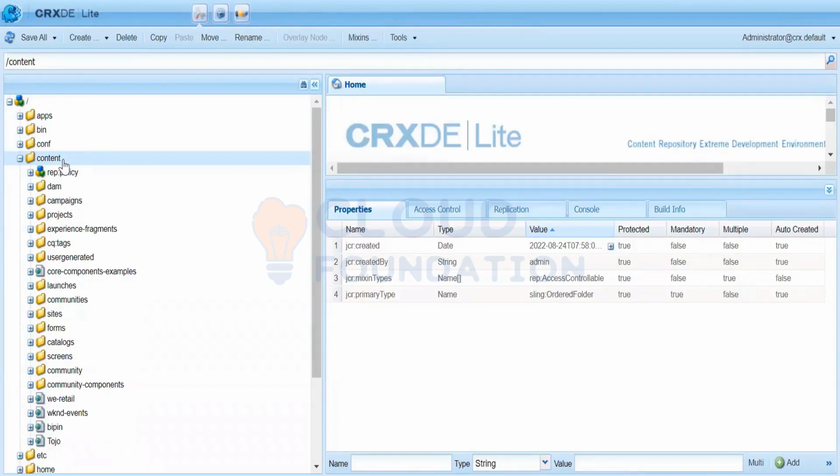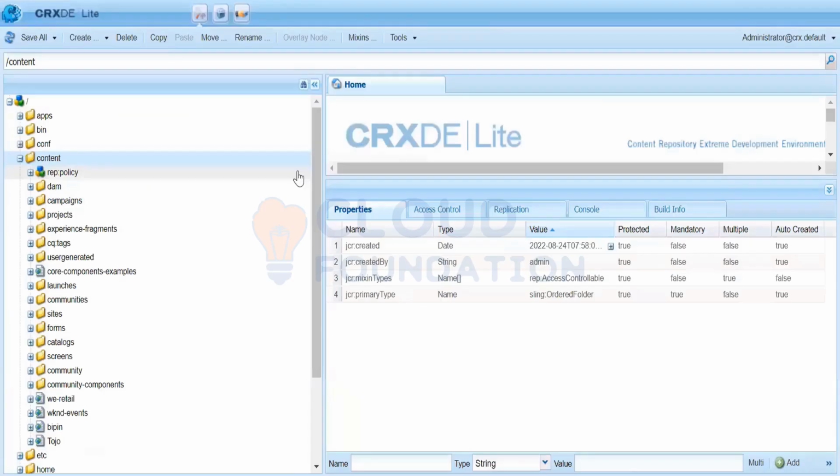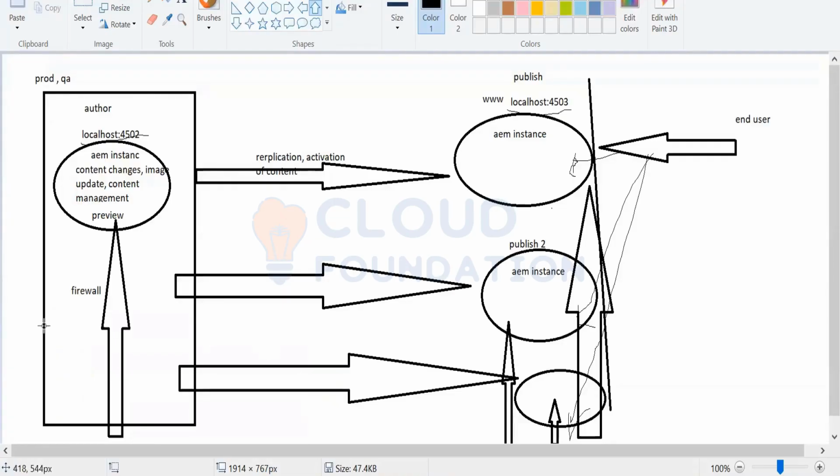You make content duplicate, meaning publish to publish. That's what I said, activation, not application. Now you also mentioned the code is published separately. What does that mean? No, it is not published separately. Code is deployed, the way we are deploying the code. It is deployed separately. It is not published. Oh, I see what you're saying. Deploying, you have to deploy the code on 4502. Similarly, you have to separately deploy the code on 4503 or other publishers.